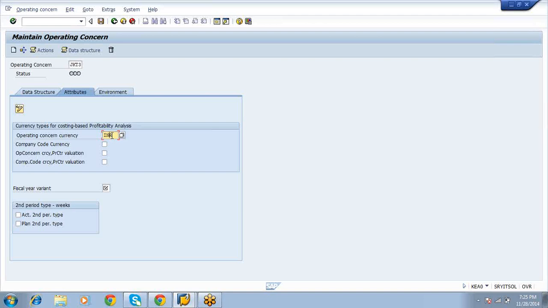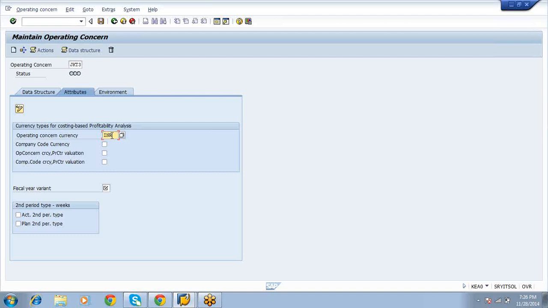Suppose operating currency is fixed, right? Once we maintain it, we can't change. So what is the parameter? Suppose our billing always happens in export. Sometimes 80% of our billing happens with export, 20% billing happens in local sales. What currency should I maintain here?